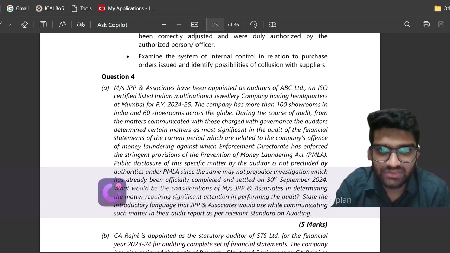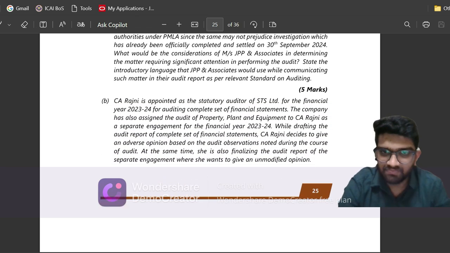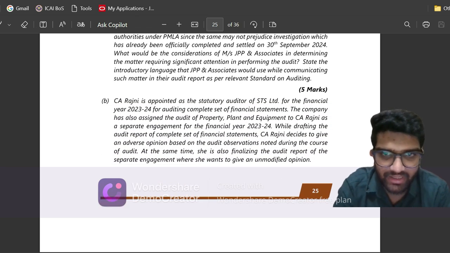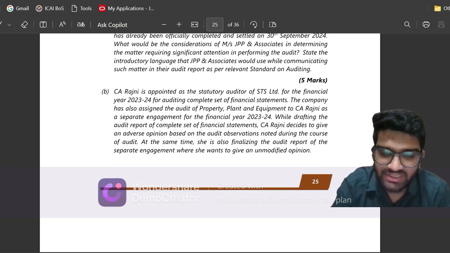Okay, let us move to question 4B. Question 4B is regarding CA Rajani, who is appointed as statutory auditor of Prestigious Limited for a complete set of financial statements. CA Rajani is also assigned the audit of PPE. So this is a famous question.